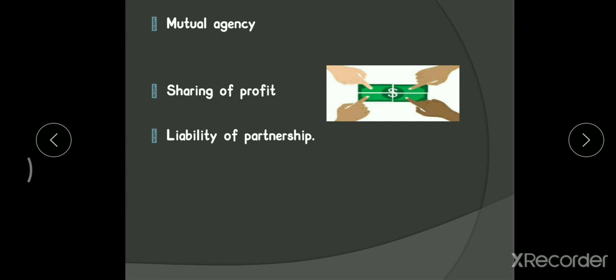Next one is sharing of profit. Another important element of partnership is that the agreement between the partners must be to share the profits and losses of a business. In the definition itself we say that it is a relationship between persons who have agreed to share the profits of a business. In the definition we say only the sharing of profits. The sharing of loss is implied. The next agreement we will make is the distribution of profits and losses of a business.